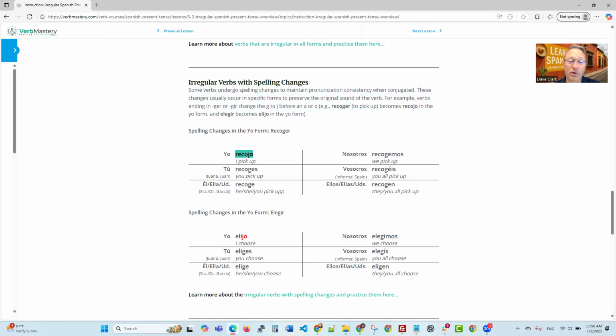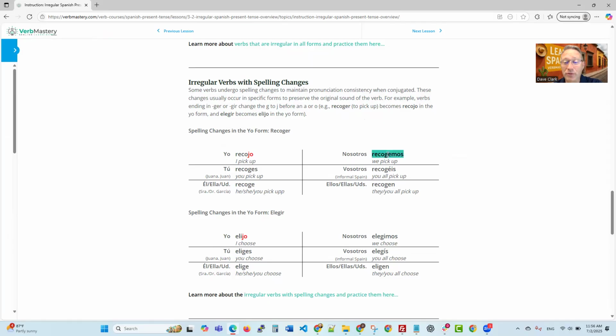Recoger. Yo recojo. I pick up. Tú recoges. You pick up. Él, ella, usted recoge. He, she, or you pick up. Oh, nice little typo there also. That should be fixed by the time you're back.